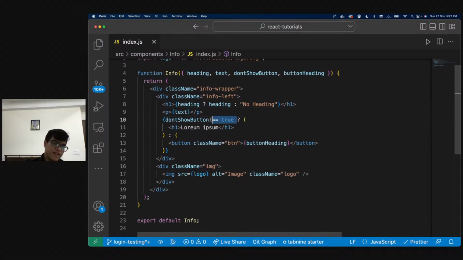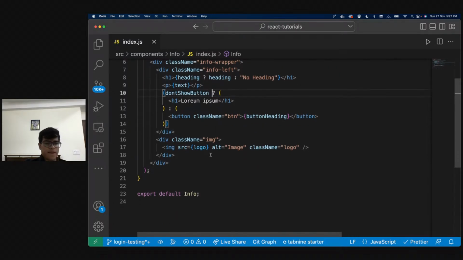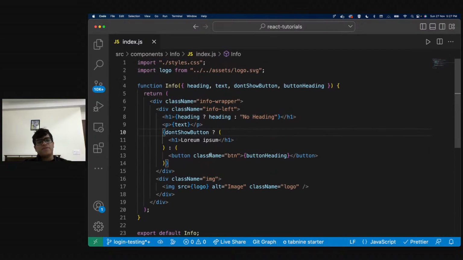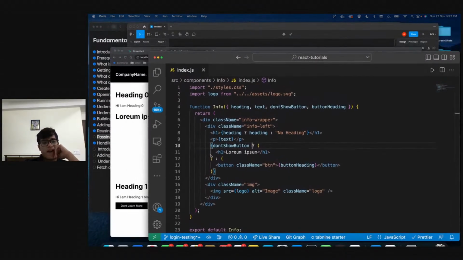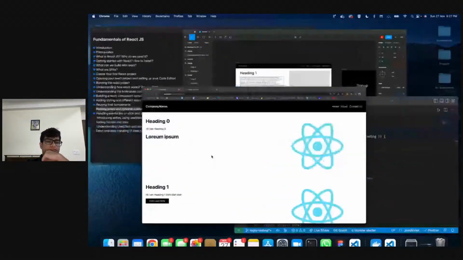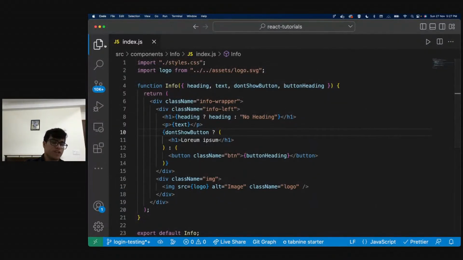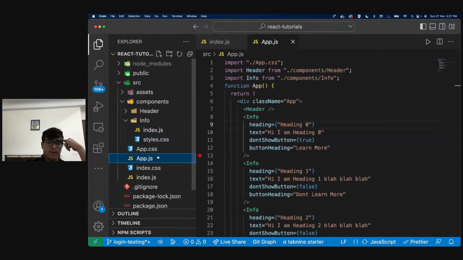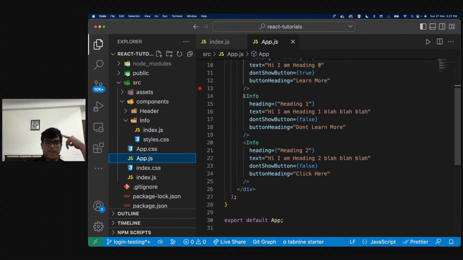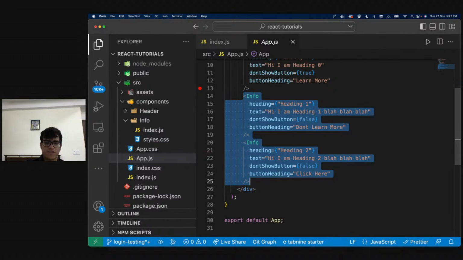Okay. So I think now this is much more clear, right? So I do not need to write all of this. I can just write this, correct? And yeah, this is basically the reusability part of React and how we can reuse code again and again. That is what I wanted to show you guys. Now we can get rid of this. We don't really need to do this.